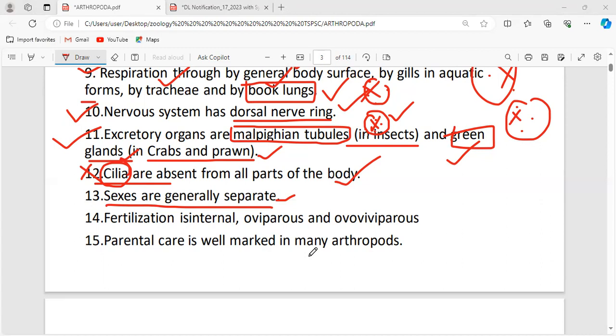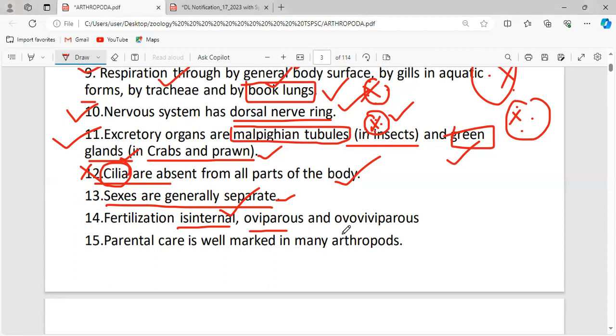Sexes are separate, and it is not a hermaphrodite. Clear? This is the difference between dioecious and monoecious. Fertilization is internal. As it is a well-developed organism, fertilization happens only within the body of the female, which means the fusion of male and female gametes happens within the female.